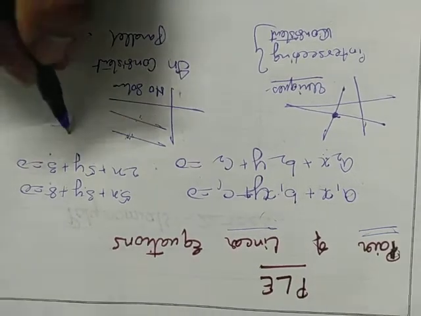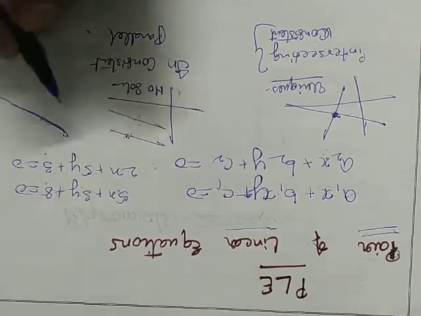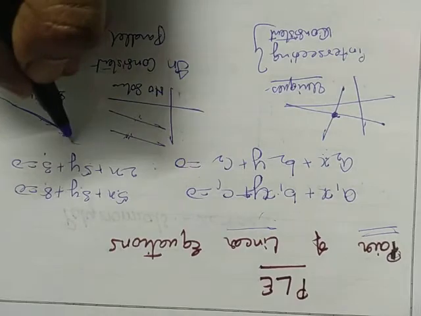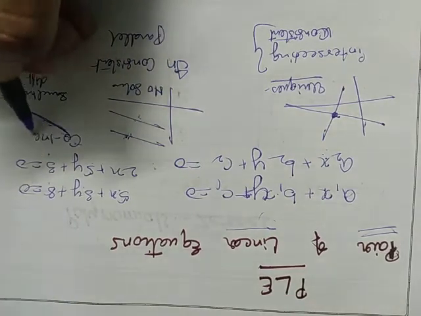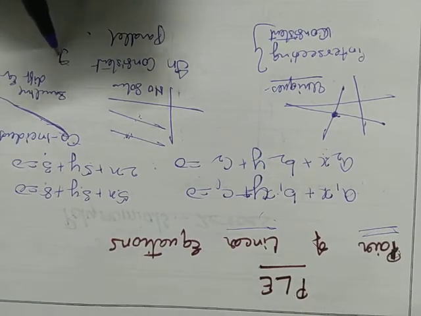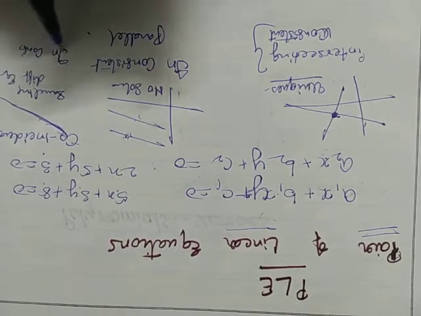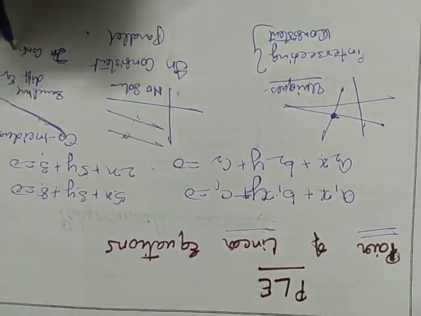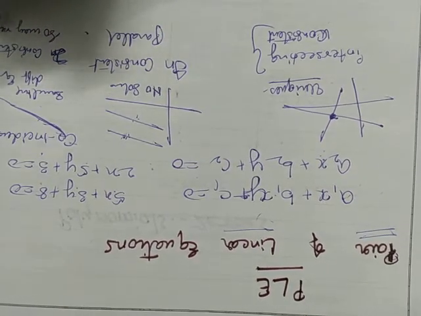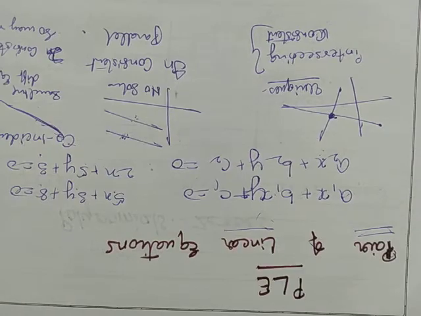And sometimes we have the same line with different equations. So same line, different equations, and we call that coincident lines. They are consistent but so many results for x and y will be there.